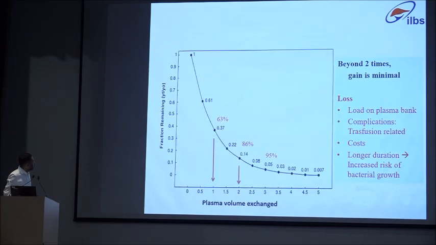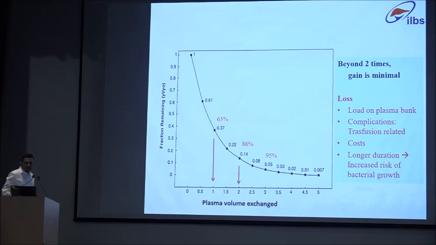What is the most suitable volume? Ashish has given me this slide which shows that if you exchange one times plasma volume, you exchange 63% of the patient's blood; you clear 63% of the toxins in the plasma. If you exchange 2 times plasma volume, you exchange 86%, 3 times you will exchange 95% and so on. So, this curve shows that extending beyond 2 times plasma volume, you are going to get little benefit, but at high cost. That is, you increase the load on the plasma bank, complications, cost, and longer duration means more risk of infection. Hold on to this very important slide.